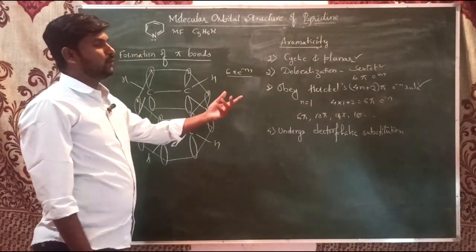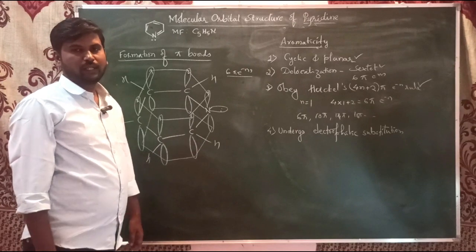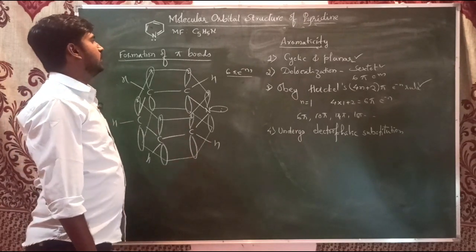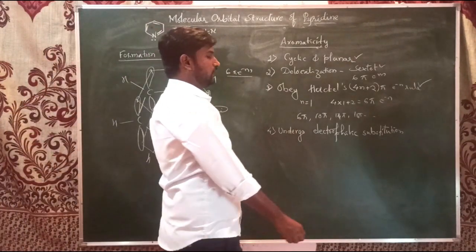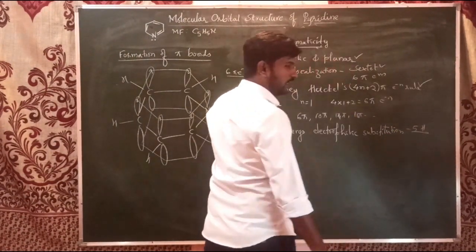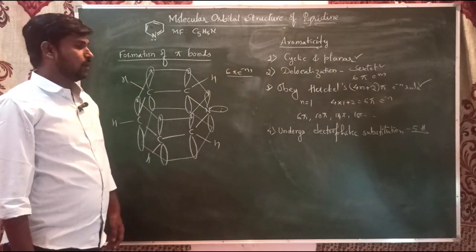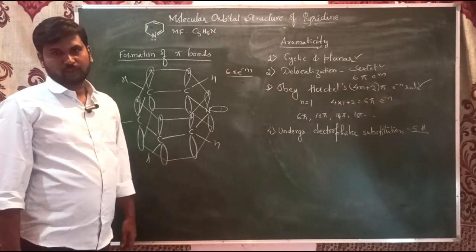As you all know, for electrophilic substitution reaction there must be at least one hydrogen atom to replace. So here also we have 5 hydrogen atoms. Those 5 hydrogen atoms can be replaced by any other electrophile. So hence it may show electrophilic substitution reaction.